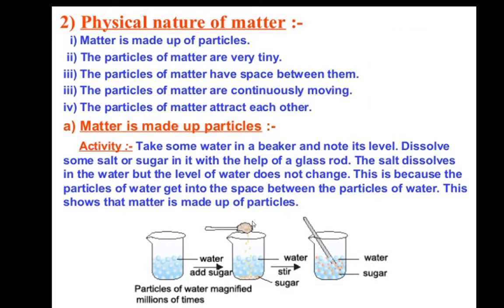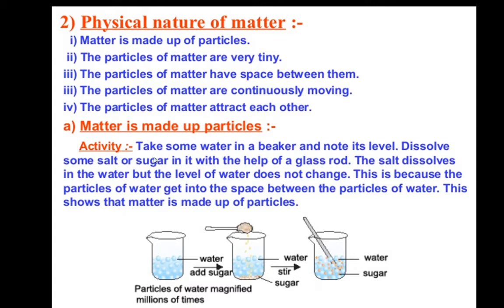Here we have taken sugar, or you can take salt. You have to add the sugar or salt to a beaker filled with water. After adding, we have to stir it, and check whether the salt and sugar is still there. So take some water in a beaker and note its level.